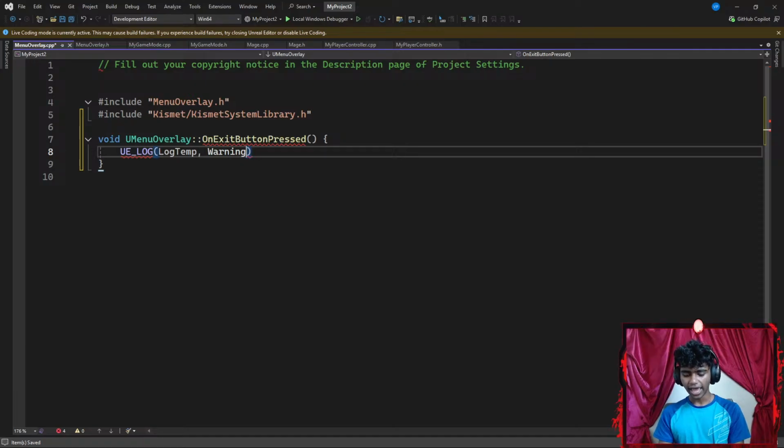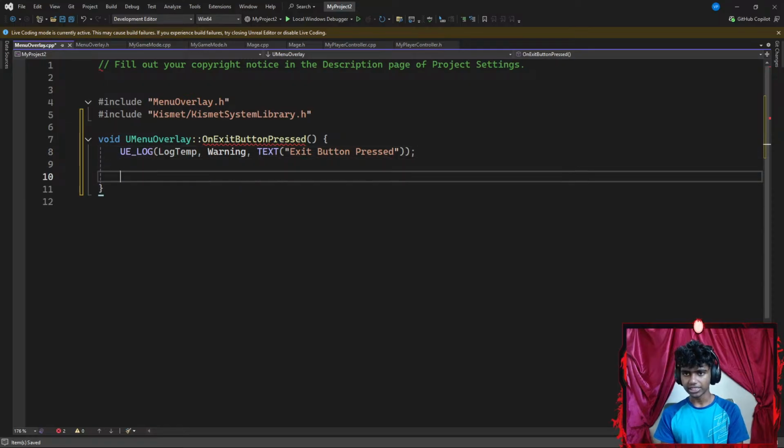Okay, perfect. And then thirdly, I'm going to add a format string, which is going to be a text that I want to display on my output log. Let's say I want my text to be something like exit button pressed. Okay, and then I go ahead and end my UE log with a semicolon.